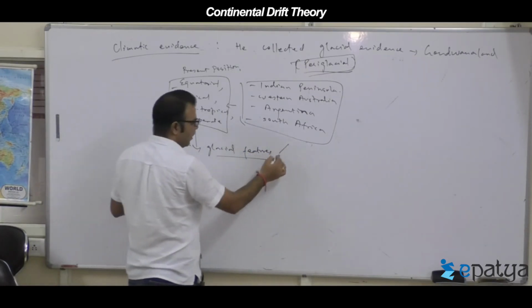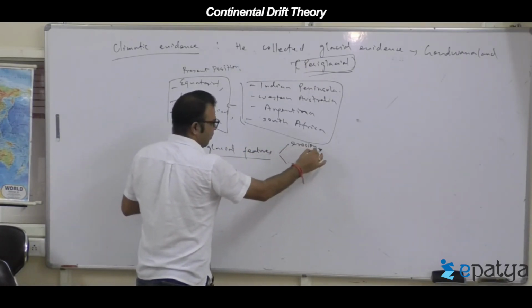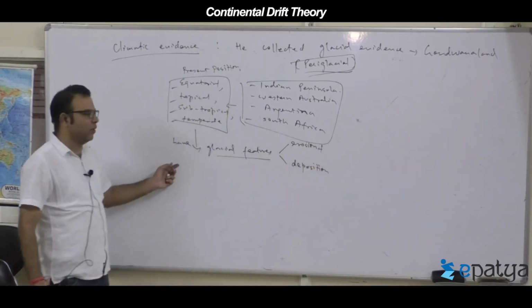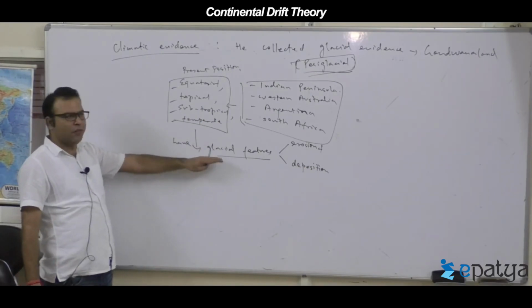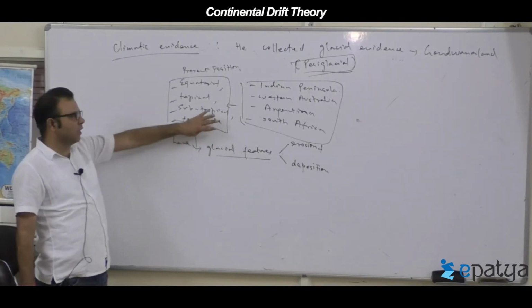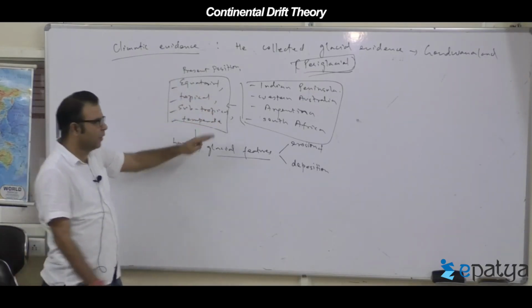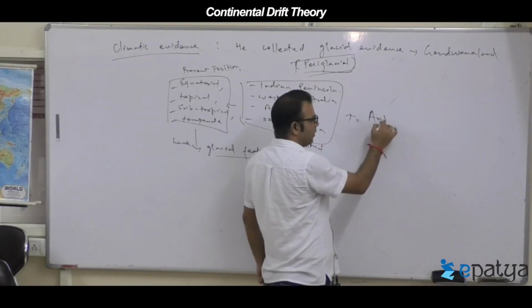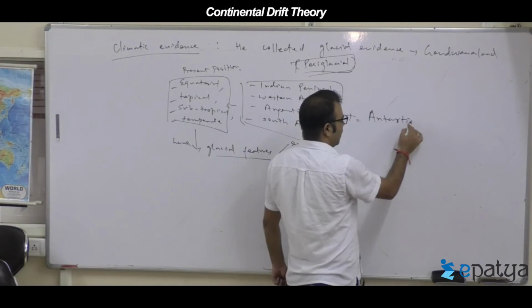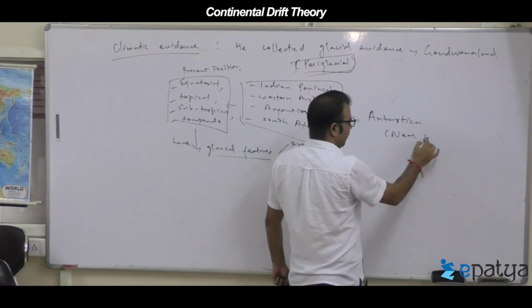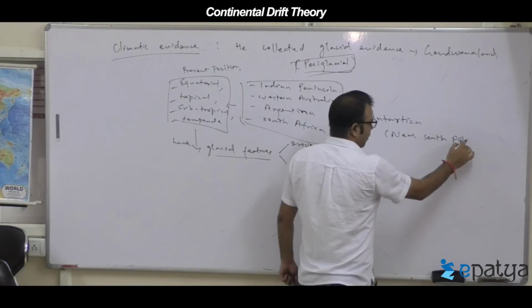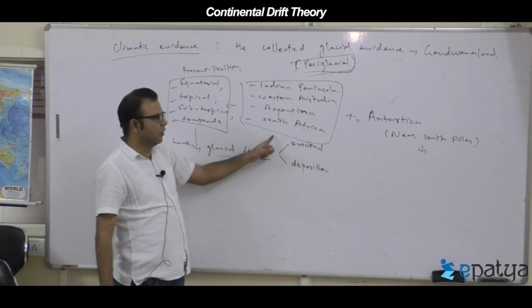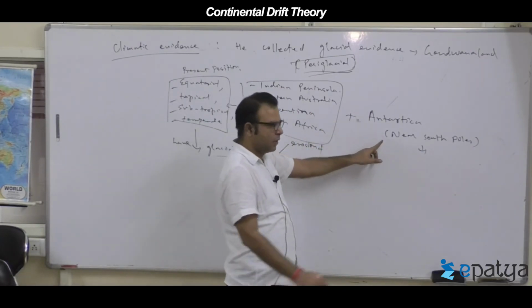Glacial features might be erosional type or depositional type, both. He discovered that these contain both erosional and depositional features, which is not possible unless all the land masses were joined together with Antarctica near the South Pole.